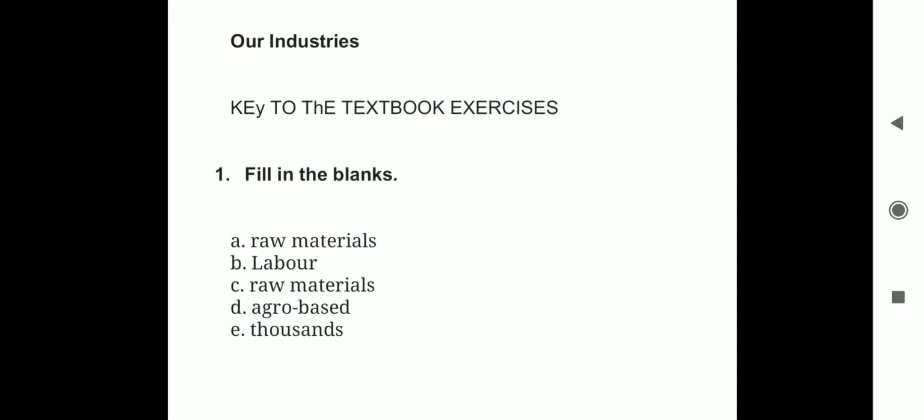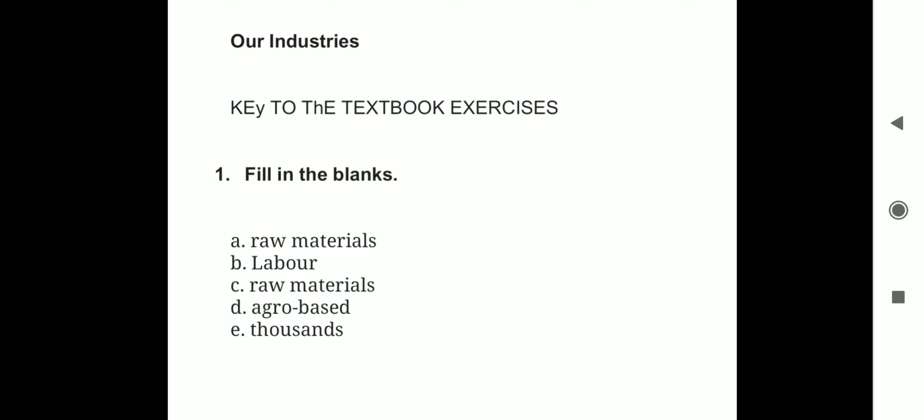Now, coming to the textbook exercises, let us do the first exercise, that is fill in the blanks. I am on page number 69 of your textbook. Kindly keep page 69 open. Now the first blank. The basic commodities used in the process of manufacturing products are called dash.